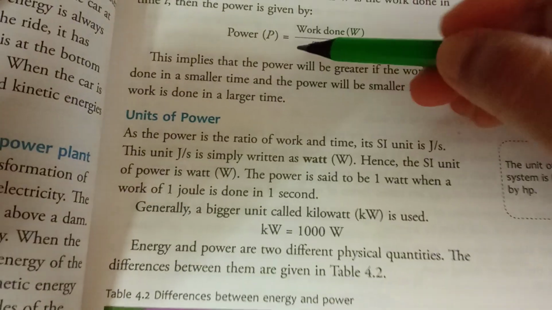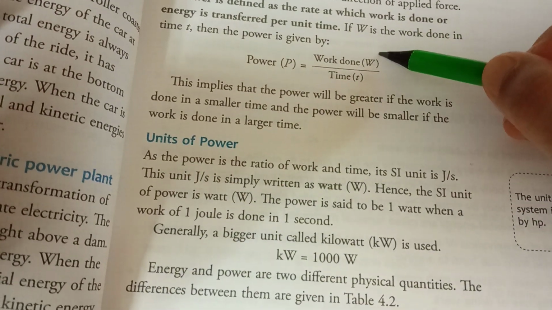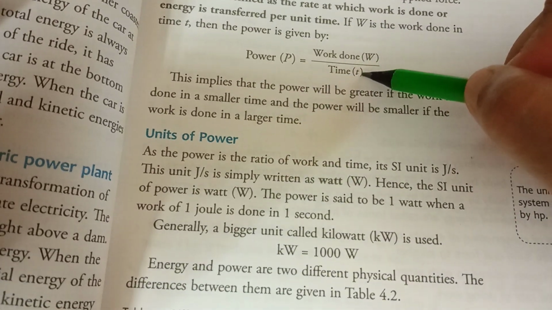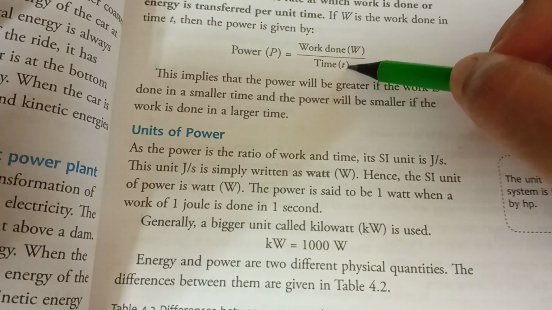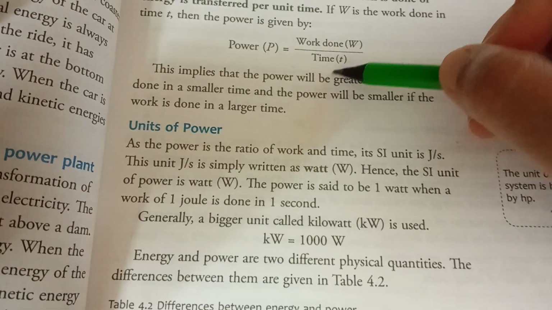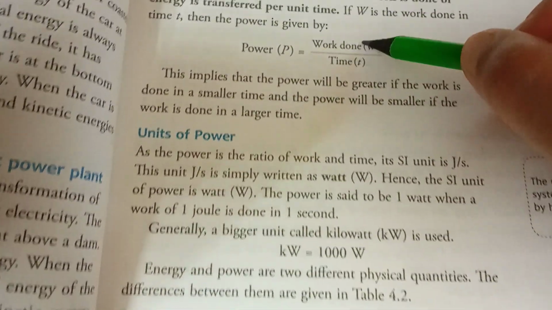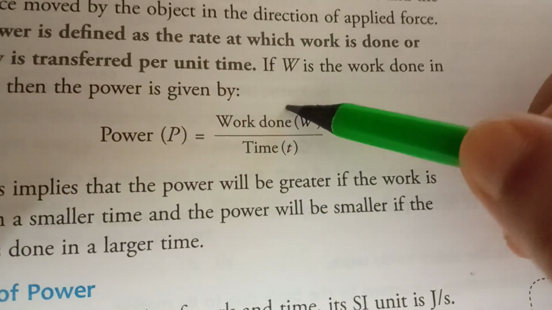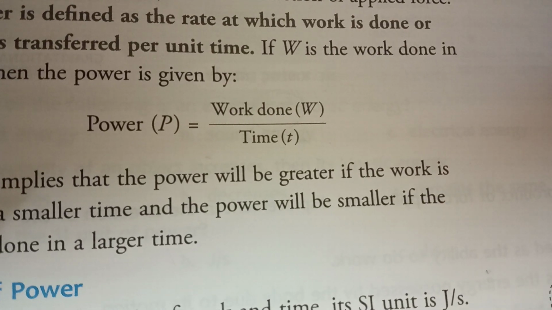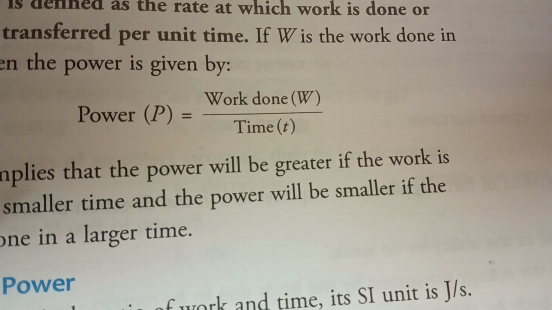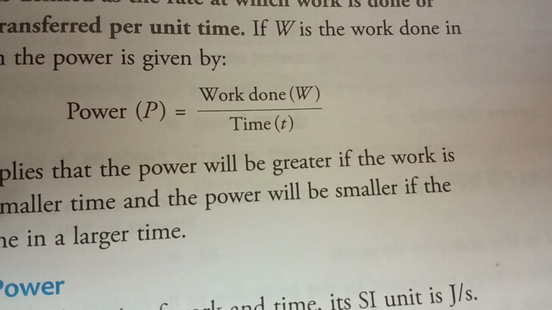Power is denoted by capital P, work done is denoted by capital W, and time you can denote by small t. So P equals W divided by t. This implies that the power will be greater if the work is done in a smaller time. And the power will be smaller if the work is done in a larger time.